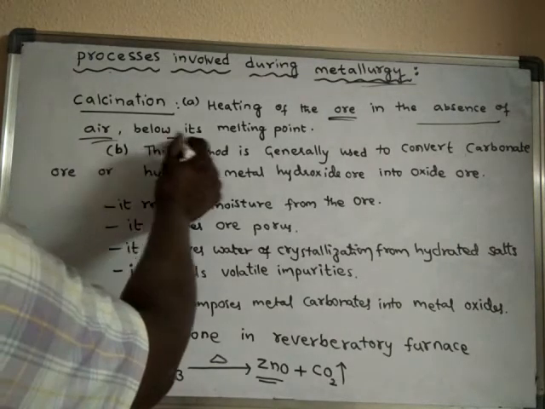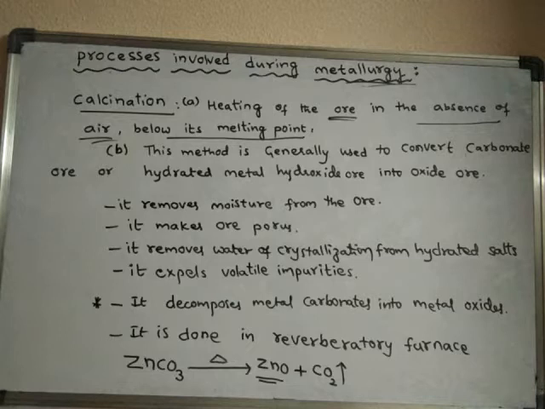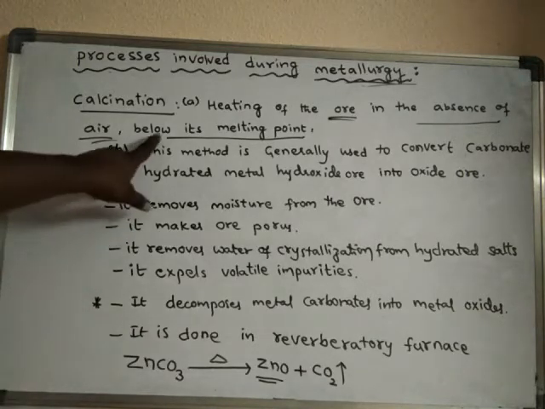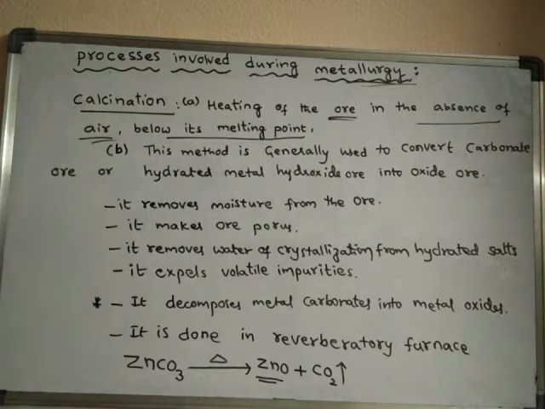So below its melting point. That means the ore should not be allowed to melt. Heating of the ore should be done in such a way that the ore should not melt. So we have to heat the ore below its melting point.